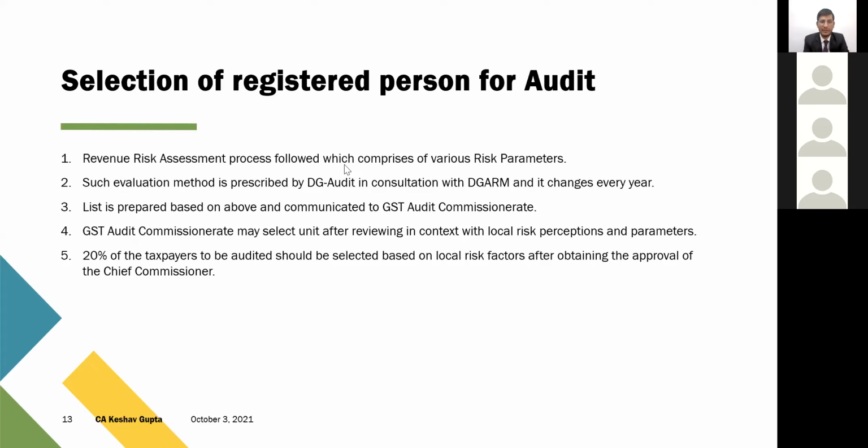The Chief Commissioner is the head of the GST Audit Commissionerate. He is the link between the Audit Commissionerate and DG Audit. He gives the approval finally that this particular SSC should be selected for the purpose of audit on the basis of local risk factors, local risk perceptions, or any other parameter or information which he has. So a minimum of 20% are to be selected on that particular basis only. It cannot simply be a case that DGARM shows a list and they are mandatorily supposed to audit that particular assessee. The GST Audit Commissioner also has certain powers to decide whether this particular assessee is to be selected for audit or not. In this fashion, the selection takes place.